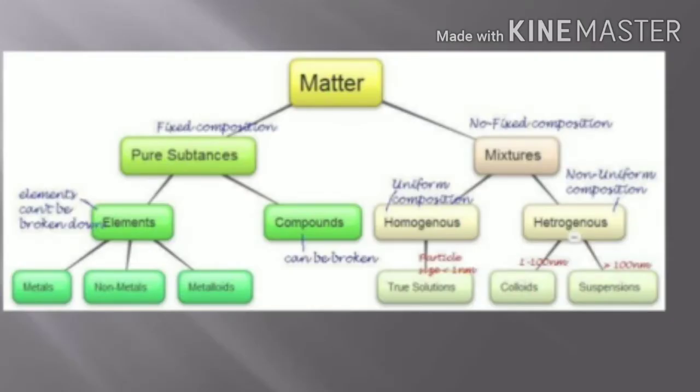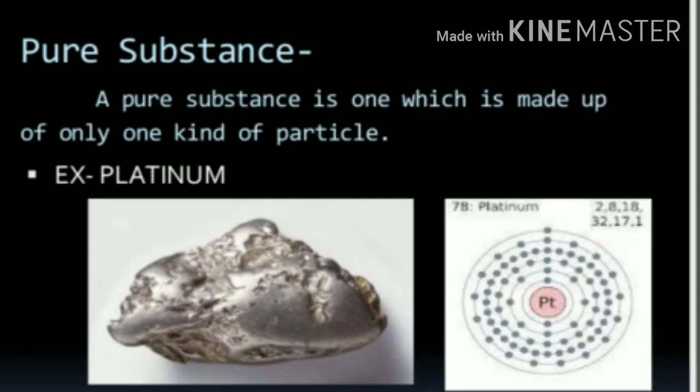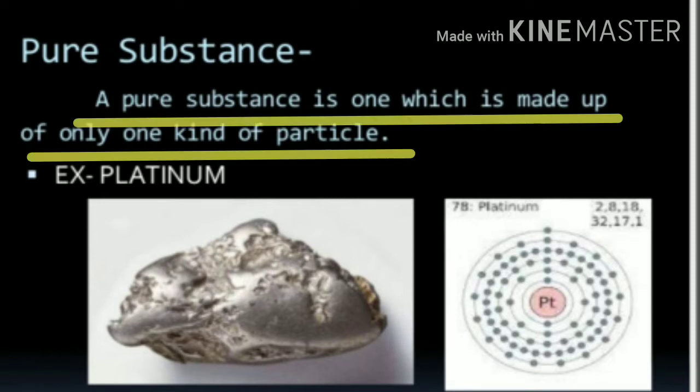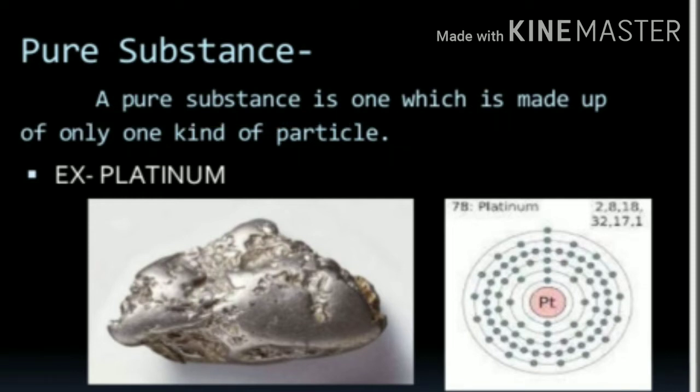Broadly, we can divide matter into two groups: pure substances and mixtures. First of all, let's see what pure substances are, and when we can call a substance a pure substance. A pure substance is one which is made up of only one kind of particle. We can take the example of platinum metal. All the particles inside platinum metal are of one type only.